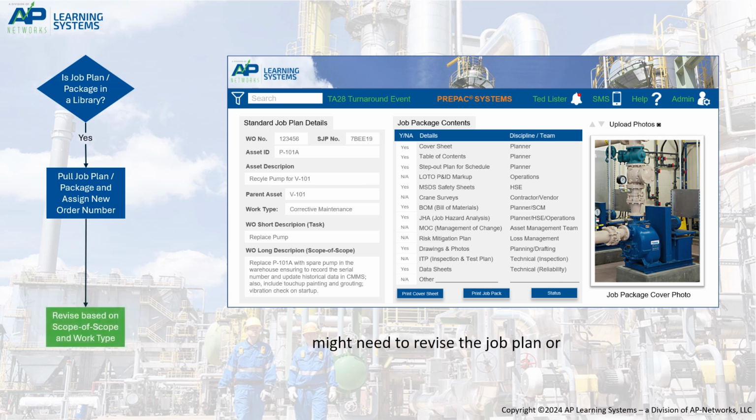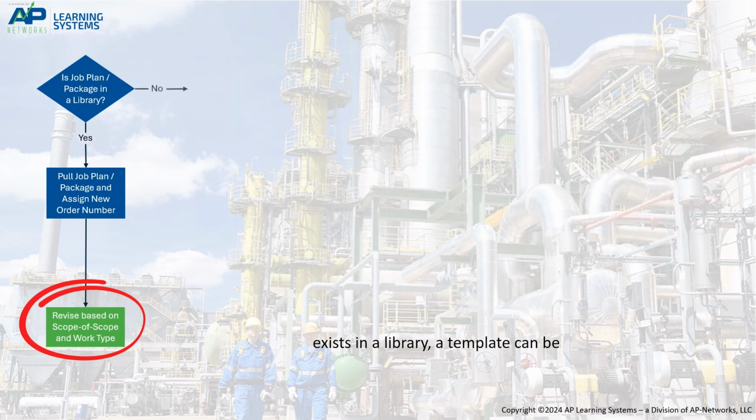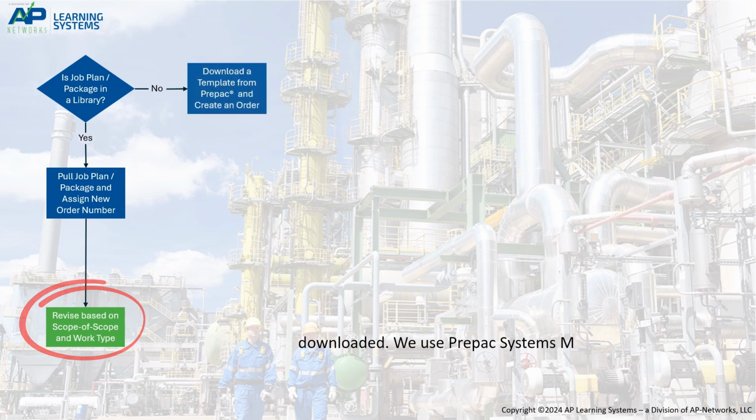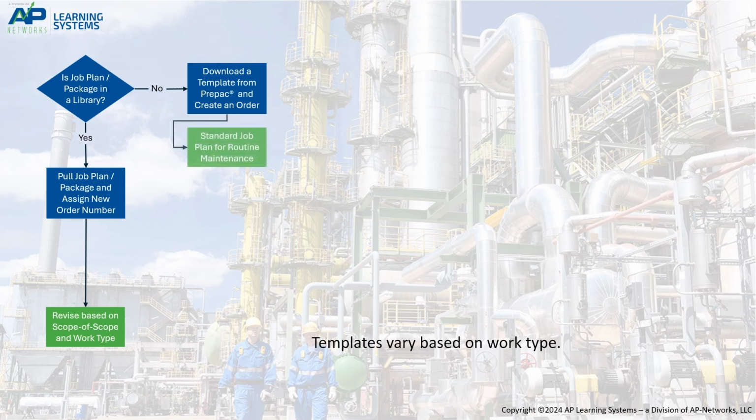Next, we might need to revise the job plan or package details based on the scope of scope. For example, the inspection plan might differ, so too might the cleaning strategy. If no job plan or package exists in a library, a template can be downloaded. We use Prepac Systems Methodology for this, but you might have your own in-house versions. Templates vary based on work type.